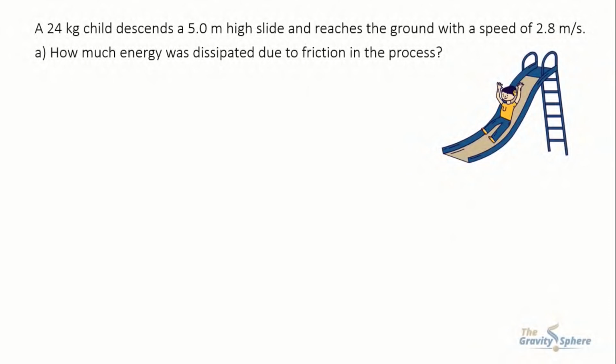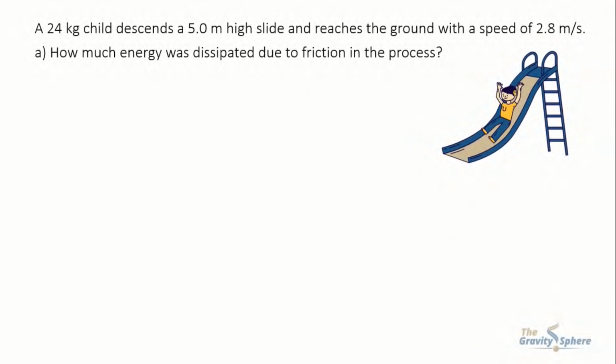Dear students, our today's question is: a 24 kilogram child descends a 5 meter high slide and reaches the ground with a speed of 2.8 meter per second. How much energy was dissipated due to friction in the process?